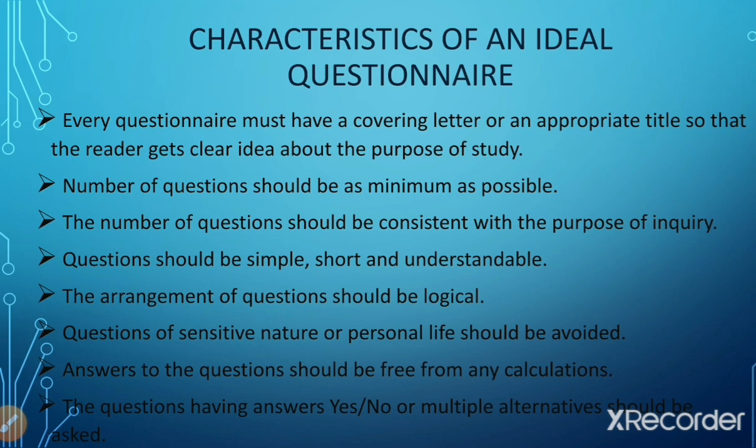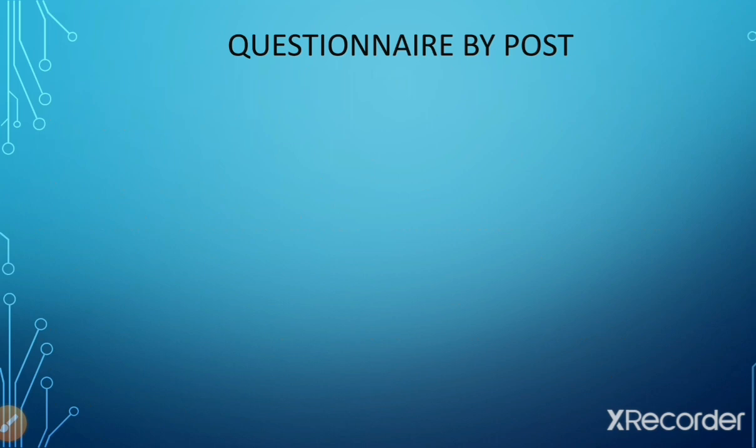Now, after understanding the characteristics of an ideal questionnaire, let's understand the two ways of collecting the data by the method of questionnaire, that is questionnaire by post and questionnaire by enumerator.